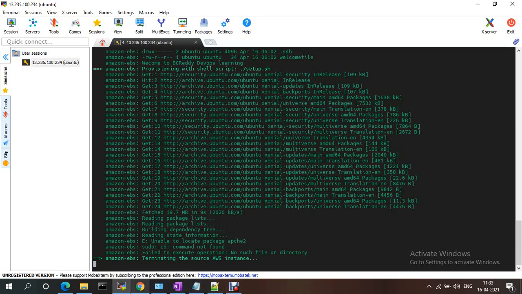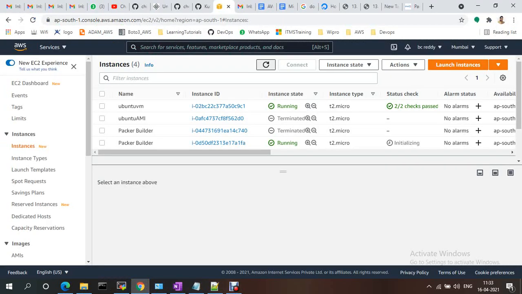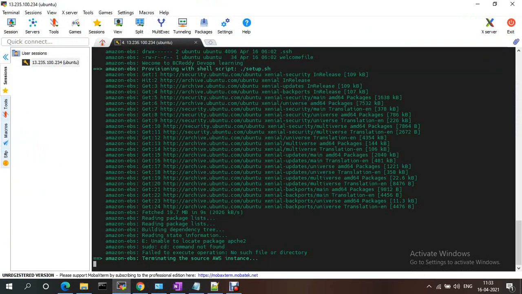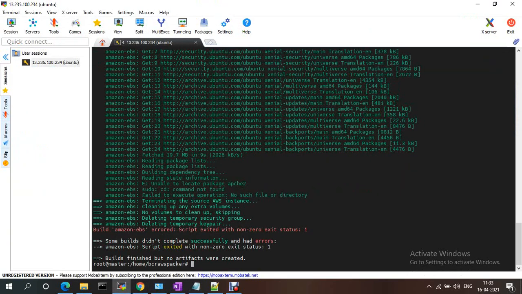It should be terminating the EC2 instance, and the AMI needs to be created here, but the AMI is not created. Deleting temporary key pair, security group, no volume to clean up, and security group.